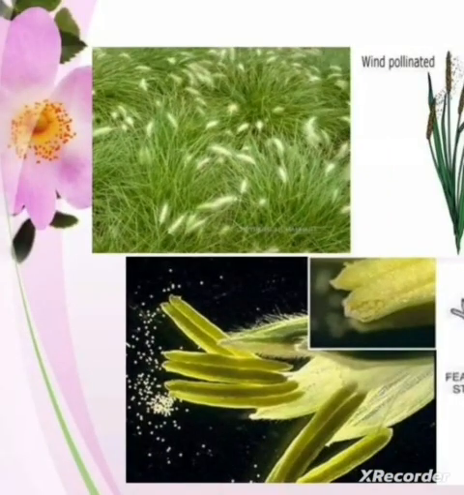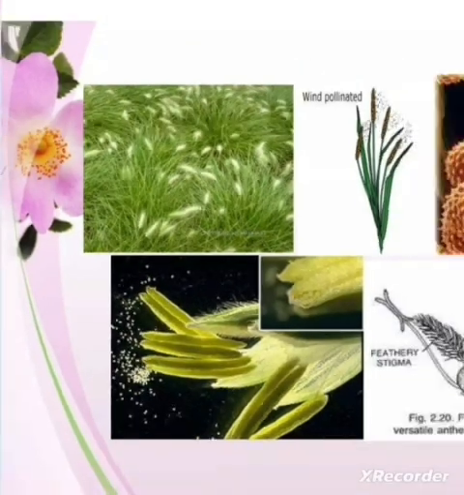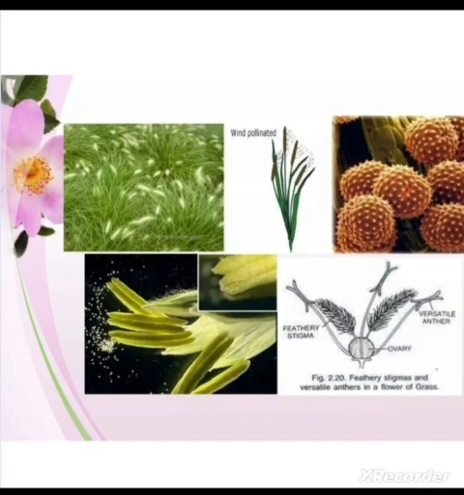As you can see, versatile anthers are those where the filament is actually fixed to a common single point, so the anthers can rotate in all the directions. So when the anthers mature, they dehisce, and then they move in all the directions. The pollen will release in the environment, and then it can easily be taken away along with the wind.